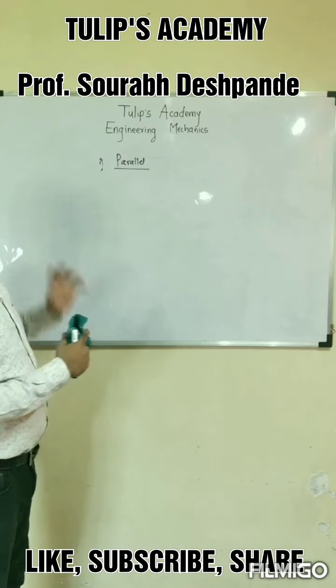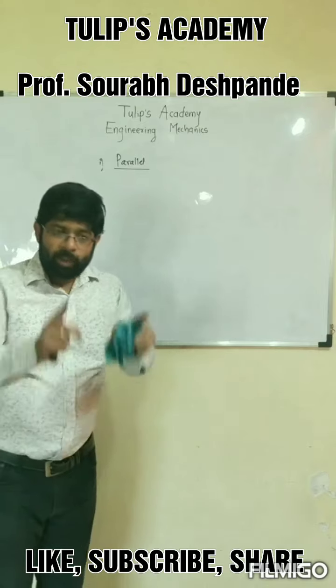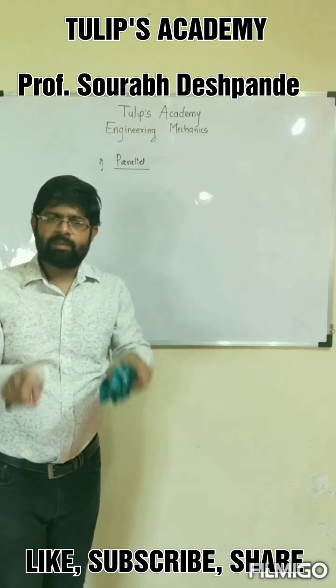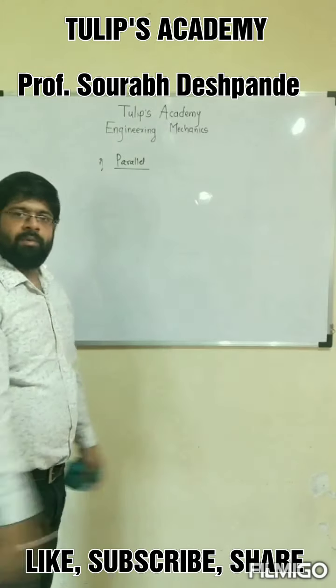This nail is subjected to a vertically downward force, and the other nail is also subjected to a vertically downward force. Both the forces are vertical, so the line of action is vertical. Therefore, they are parallel to each other, and here itself you can see the parallel force system.